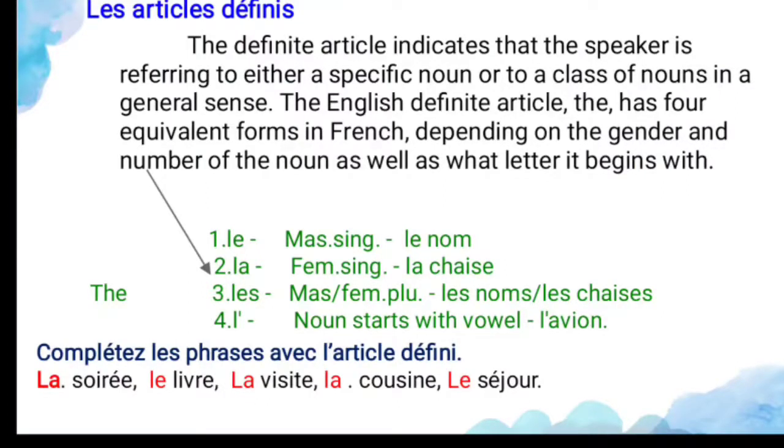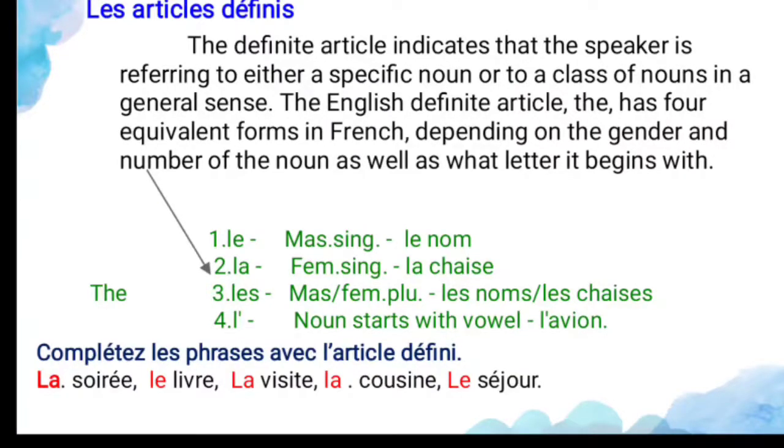Let's see the definition for the definite article. The definite article indicates that the speaker is referring to either a specific noun or to a class of nouns in the general sense. And the English definite article has 4 equivalent forms in French, depending on the gender and the number of the noun, as well as what letter it begins with. So English also has 4 forms and French also has 4 forms. It depends upon the gender, masculine and feminine, and the number, singular and plural.